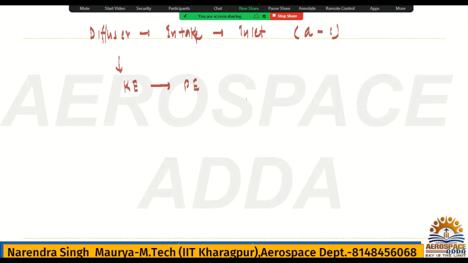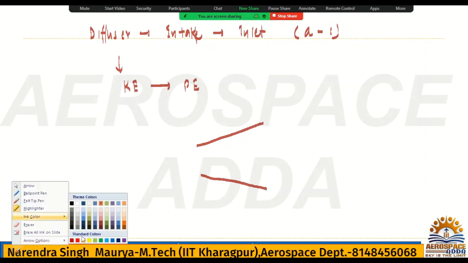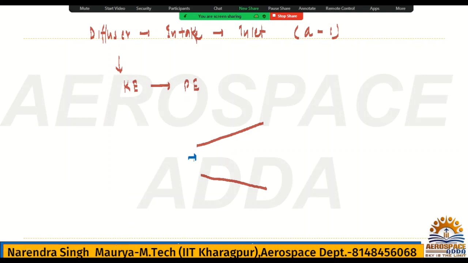For a subsonic diffuser, it will be divergent. But for a supersonic diffuser, it will be convergent. I explained this properly when I taught you the area velocity rule. But here I am considering a subsonic diffuser, so it will be a divergent section. So it will look like this. Now, for this diffuser, we have to go for the analysis.